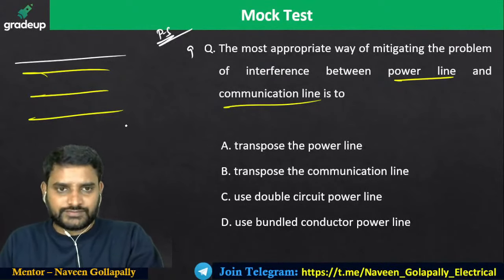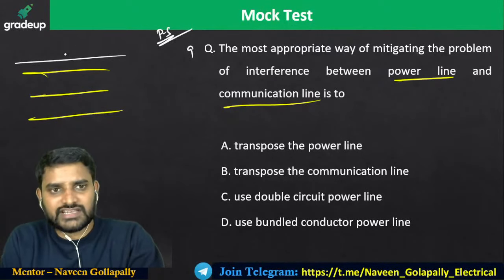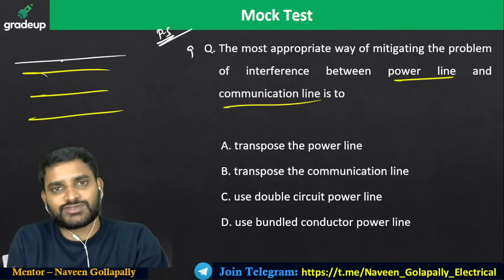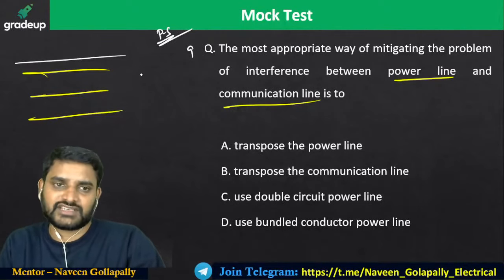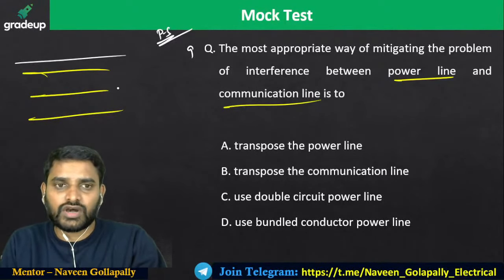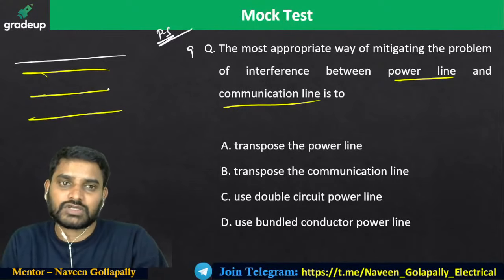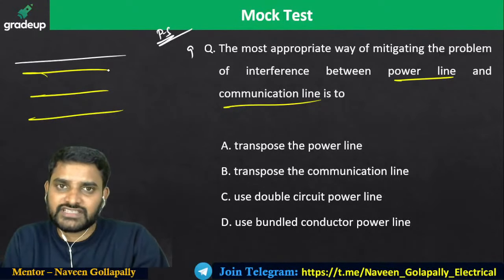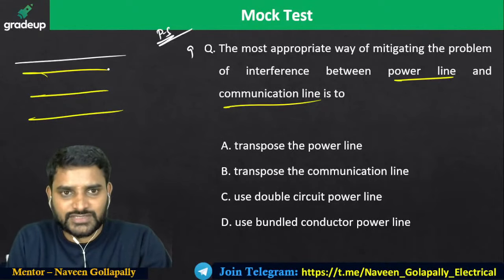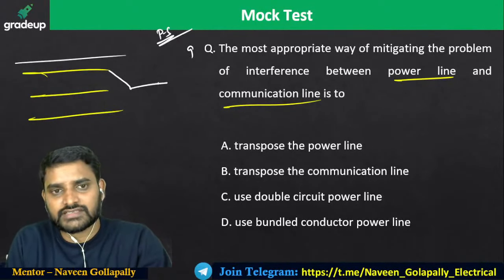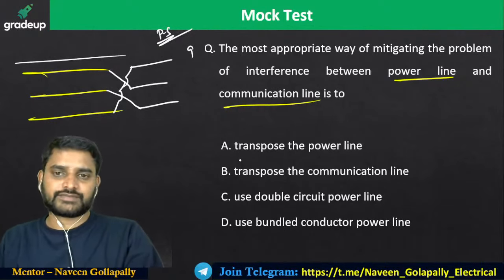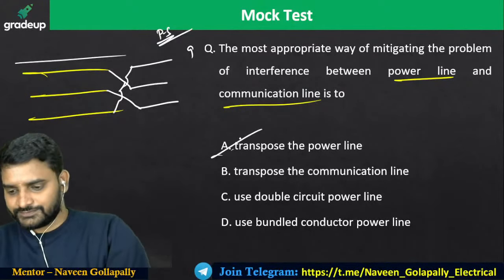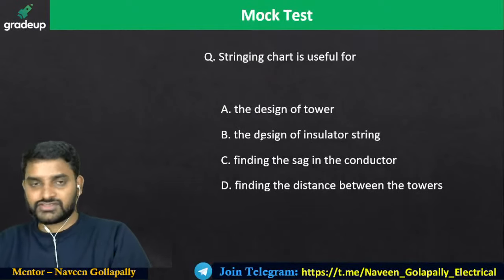So how do you avoid this? We call this interference crosstalk. The transmission line is going to talk with the communication line, and the communication line is going to talk with the transmission line, crosstalk. If you want to avoid this, you have to shift the place of this transmission line after some distance, you have to go like this. This is called transposition. Transpose the power line. Very good, Shiva.